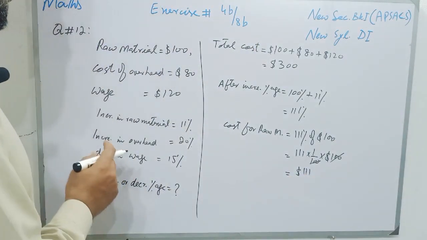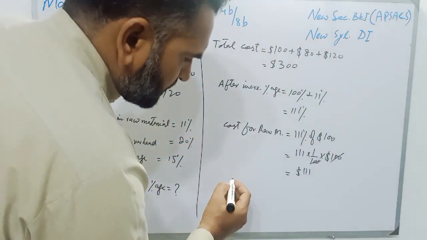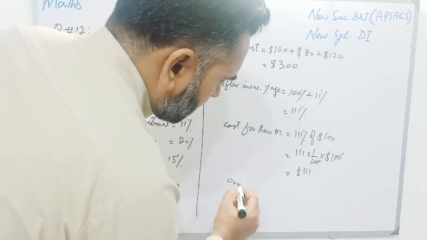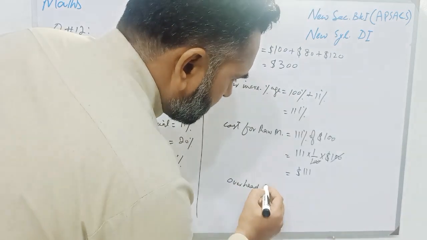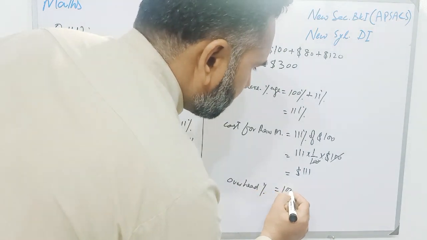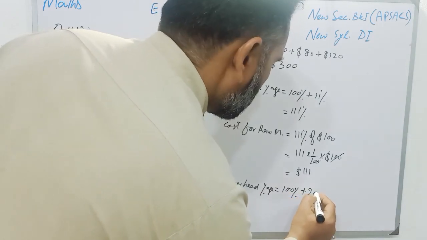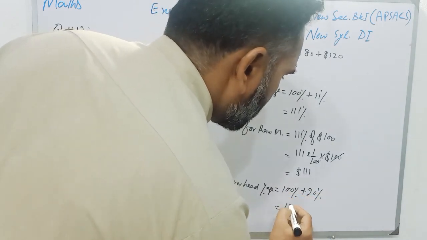So students, the overhead percentage after the increase will be 100% plus 20%, and it will become 120%.